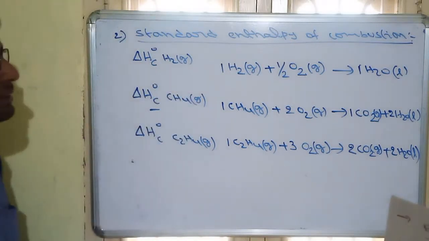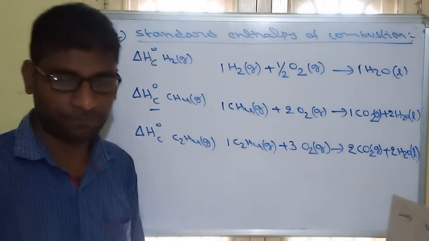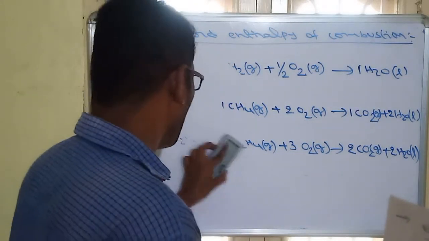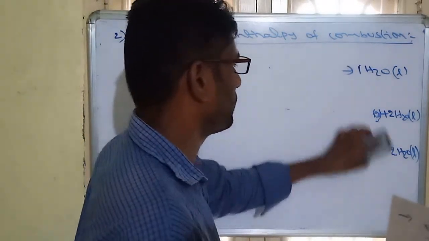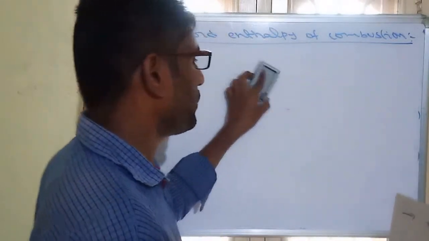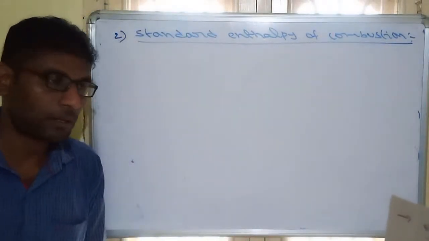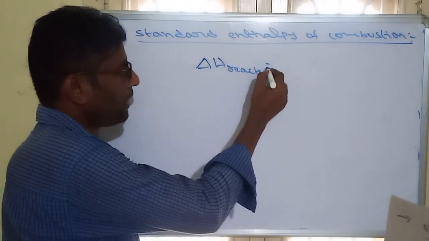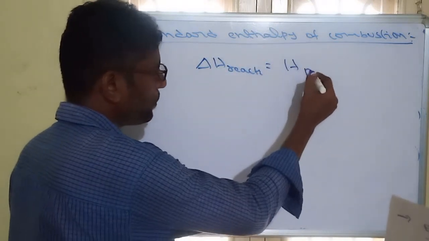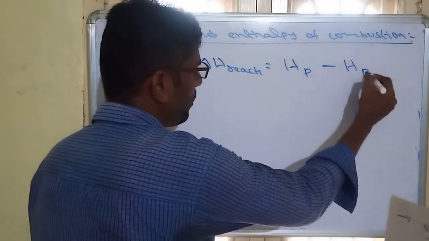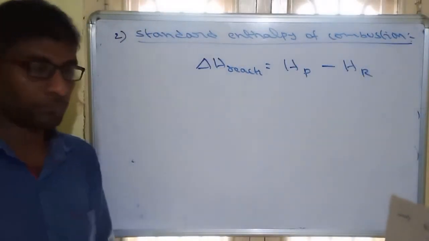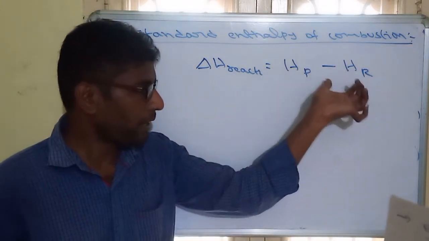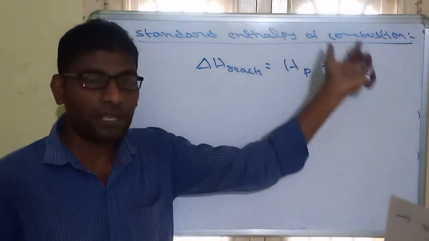So this is about enthalpy of combustion. In the last class, whenever enthalpies of formation are given, what I told is that the enthalpy of any reaction is equal to enthalpy of products minus enthalpy of reactants. When do we use this?